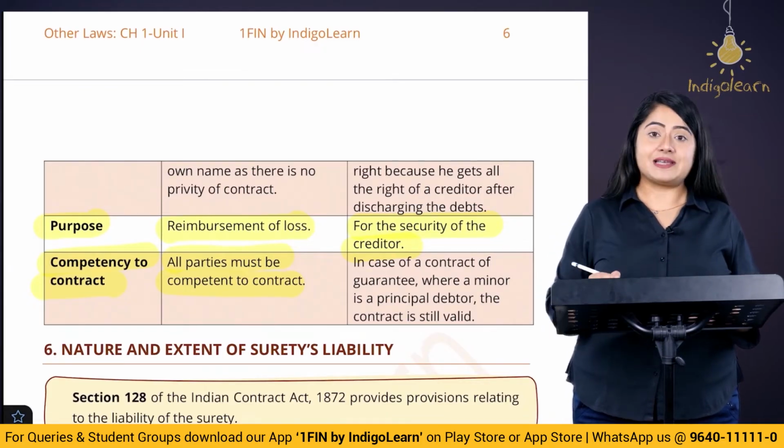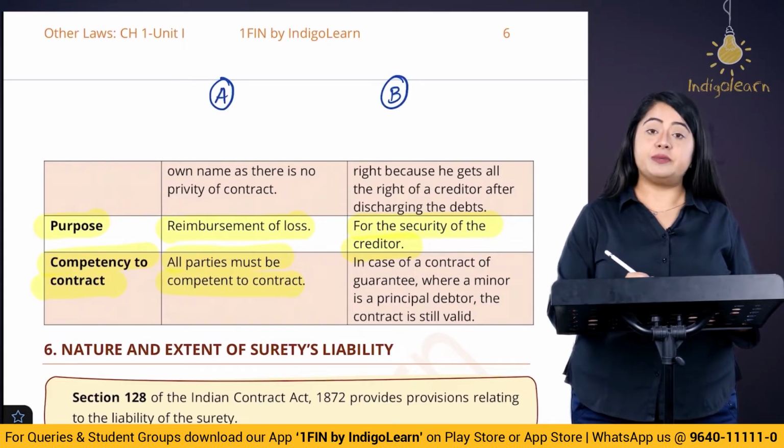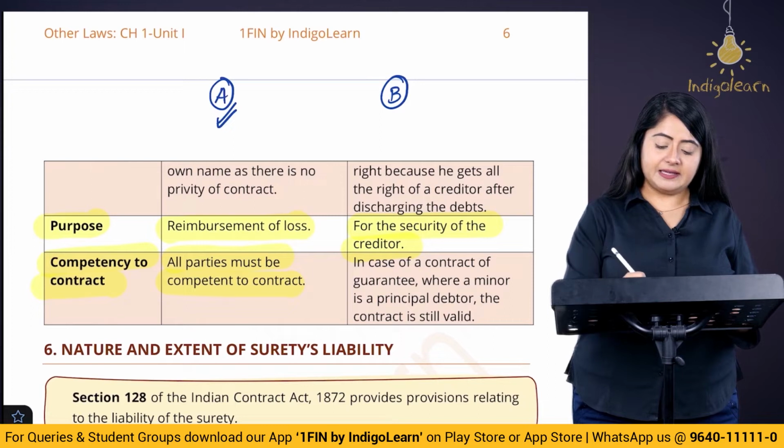Let's try to understand with an example. Suppose there is a person Mr. A and another person Mr. B. Let's say this person A is a minor. He takes a loan from B of, let's say, 5 lakh rupees.